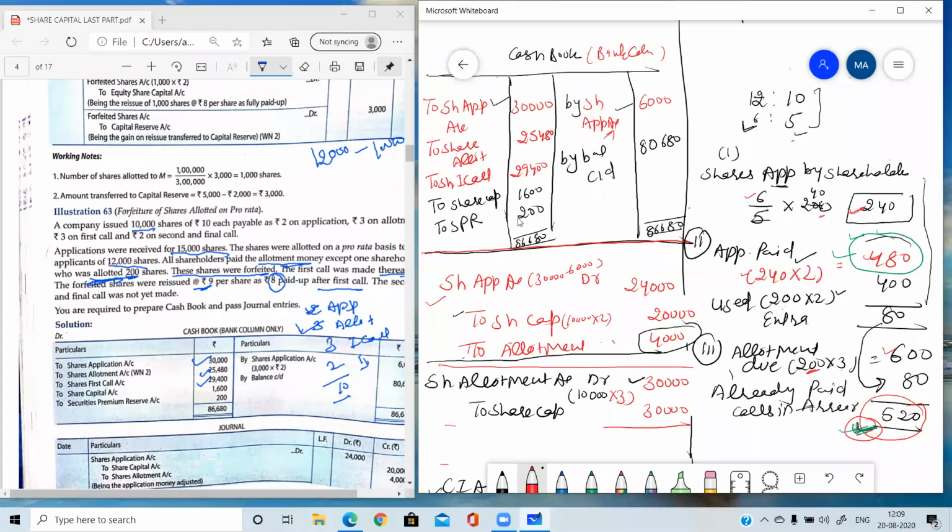While doing this question, one thing you have to keep in mind, when the shares are forfeited, you have to read the question very carefully. If the shares are forfeited after the first call, then after allotment you will be making the first call, passing the entries for the first call, and in the first call also there will be calls in arrear. Then you are going to forfeit the shares. So this is all about making of the cash book. You can discuss your doubts with me.